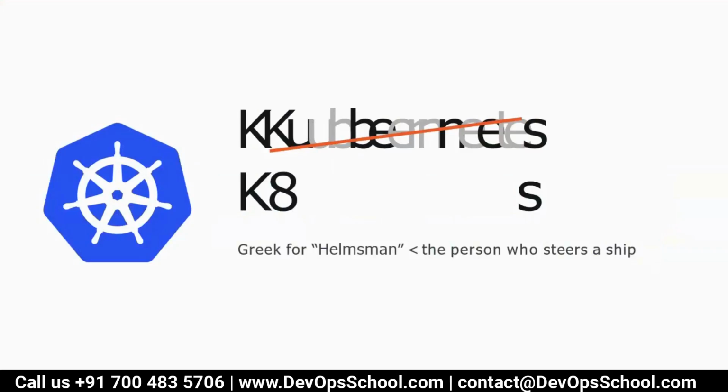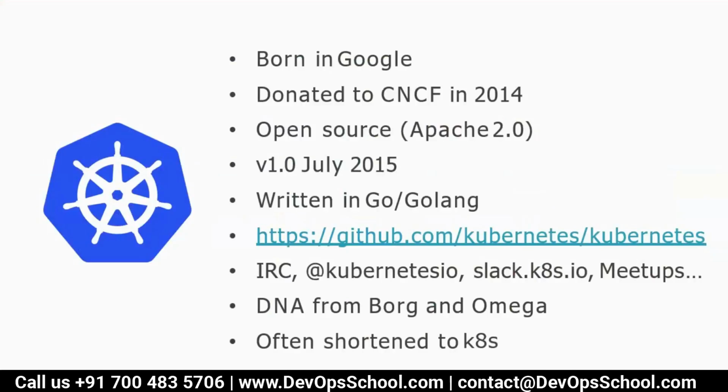Yes, correct. In short, we call it K8s, which is short for the Kubernetes system. Ultimately, it was born in Google, donated to CNCF in 2014, open source, Apache 2.0 license. The first release happened in July 2015, written in Golang, and all the information is available in the public domain itself. Now the next question is, why Kubernetes?